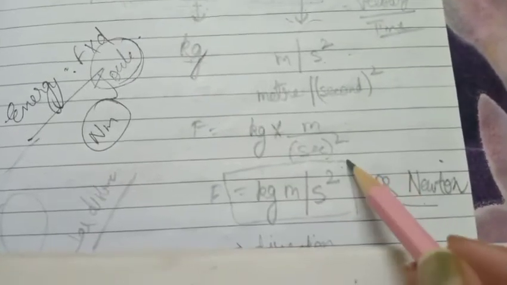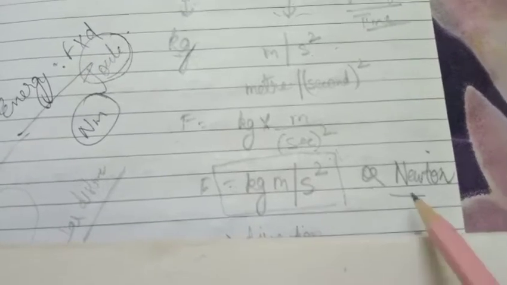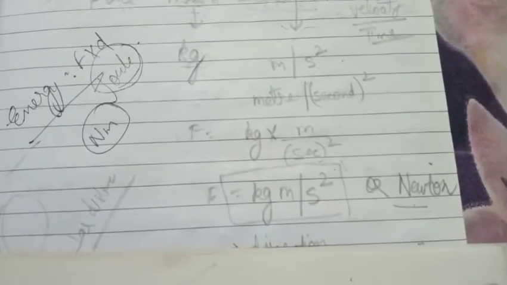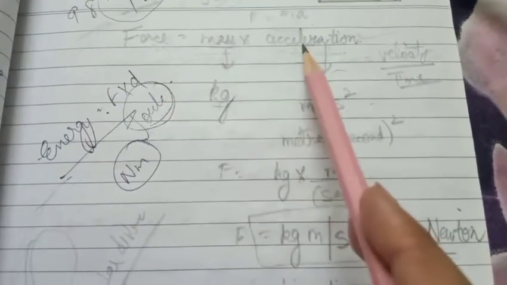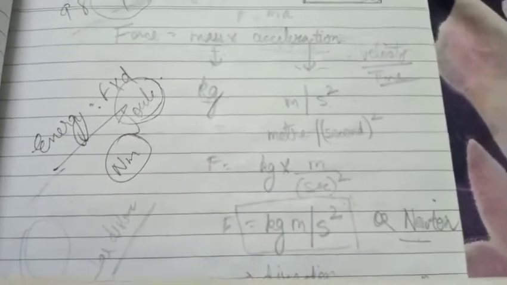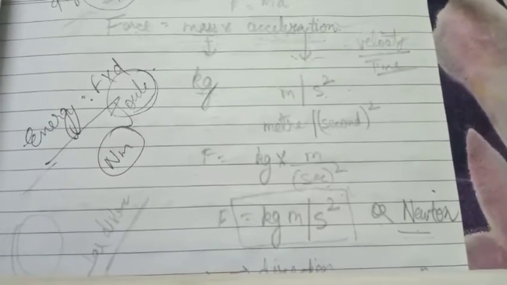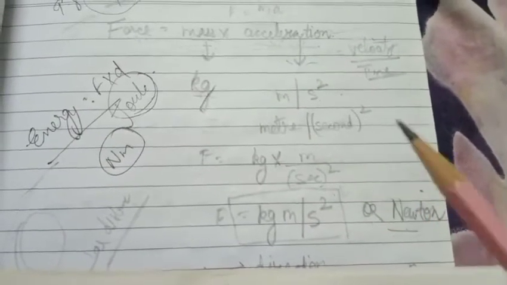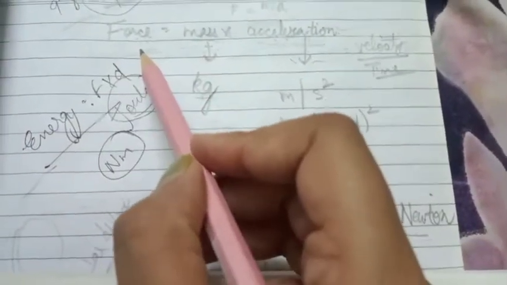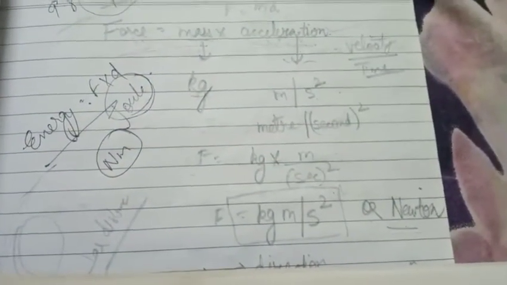If anywhere they have written kg meter per second square, you can guess it is given as a value of a force. If Newton is given, that is also the value of force. So force has a formula of mass into acceleration. Then comes the question: does force have a direction? When we apply a force, it is in a particular direction, either from left side or right side, up side, down side, anywhere. So force is mainly concerned with direction. Anything that is concerned with direction is known as a vector quantity.